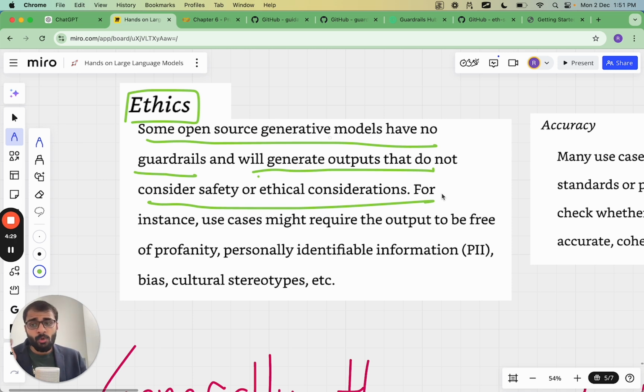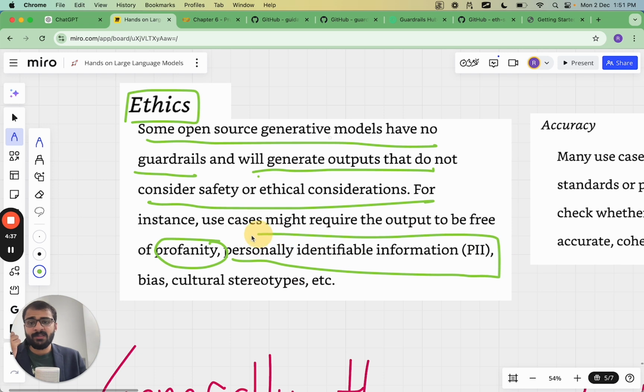You really don't want your generative model to output language which is abusive, to output language which consists of personally identifiable information. This can be a huge security threat. If a large language model freely describes personal information about anyone, that's a security risk, right?